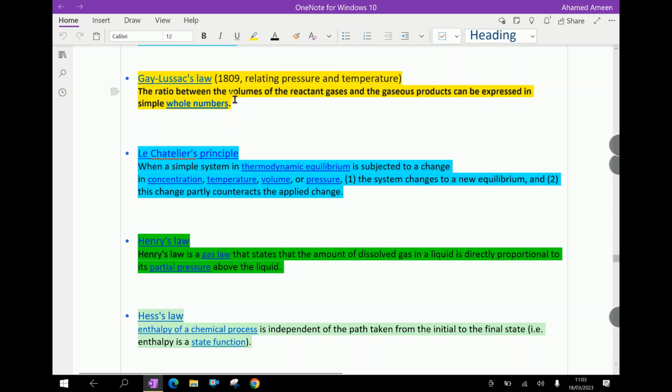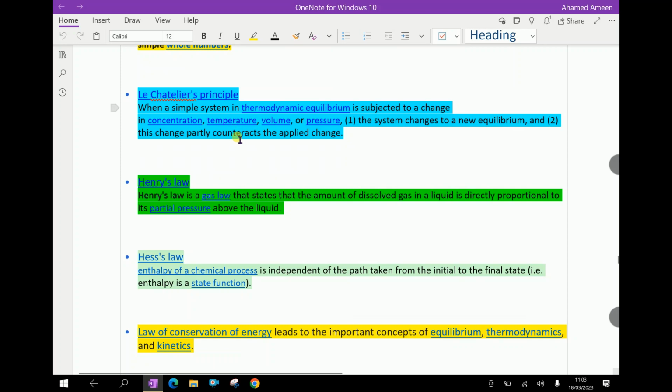Gay-Lussac's law relating pressure and temperature. The ratio between the volumes of the reactant gases and the gaseous products can be expressed in simple whole numbers. Le Chatelier's principle. When a simple system in thermodynamic equilibrium is subjected to a change in concentration, temperature, volume or pressure, the system changes to a new equilibrium, and this change partly counteracts the applied change.